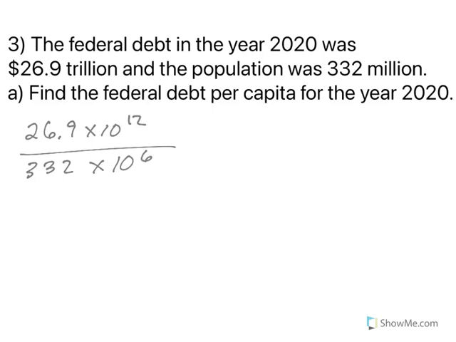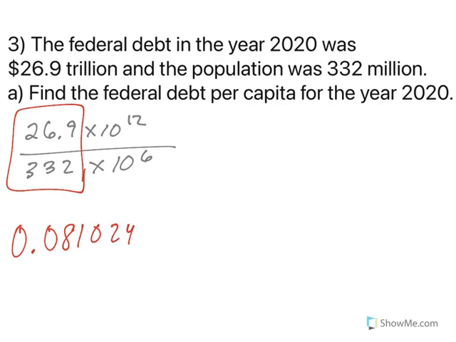Let's first play with our numbers. 26.9 divided by 332 is 0.081024096. And then with the same base, when dividing, you subtract the exponents. So 12 minus 6 is 6.